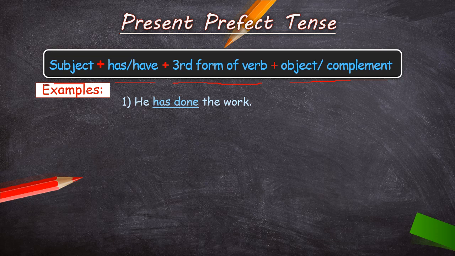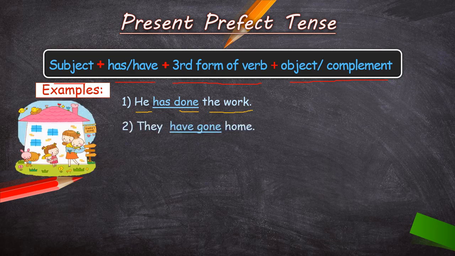Now let's take examples based on this formula. First example, he has done the work. So what is the subject here, children? He is the subject. Has done. What is the verb that we are using here? Do. We are using the third form of do. What is the third form of do? Done. So here the past participle of do is done. The work, that is the object. Clear? Now let's take one more example.